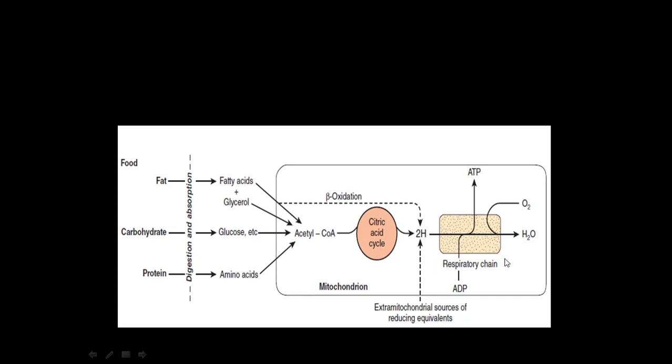During this process there will be release of free energy, which will ultimately be trapped with the help of phosphorylation of ADP to ATP. So this portion is known as tertiary metabolism. This entire process is known as cellular respiration, which ultimately leads to generation of free energy and ATP.